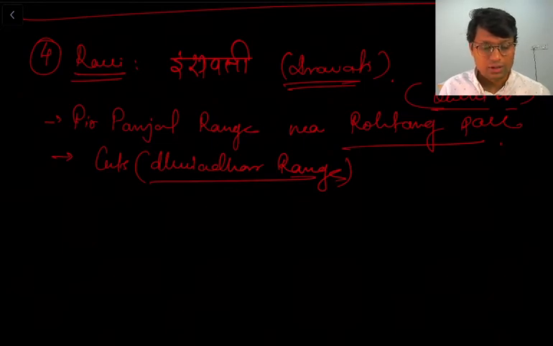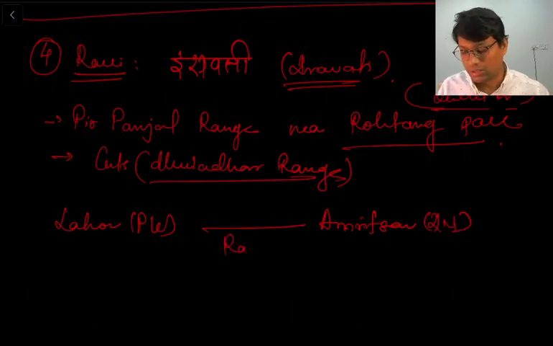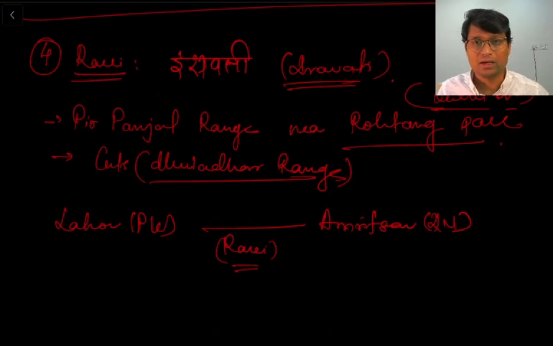Fine. So on one side there is Lahore in Pakistan, on another side there is Amritsar in India, and in between these two cities is river Ravi. Now you might have come across this reference in modern India regarding the Lahore session in 1930 or 29.